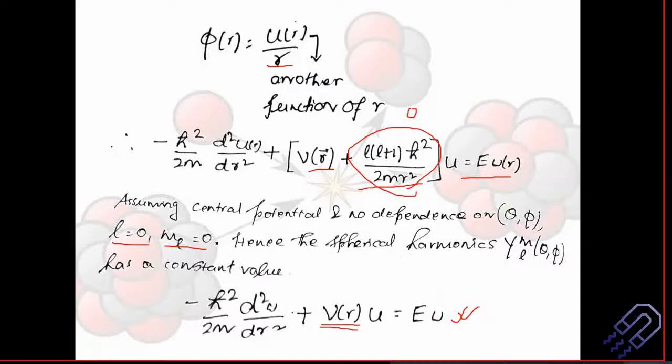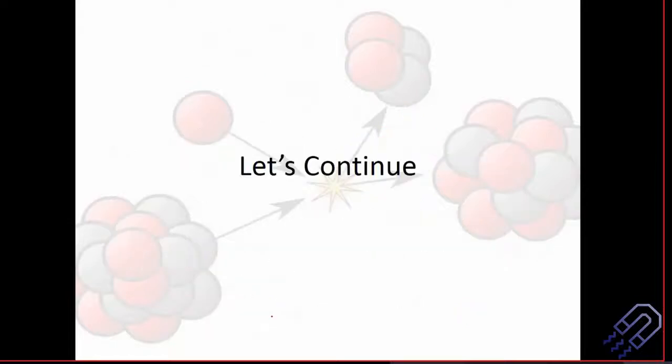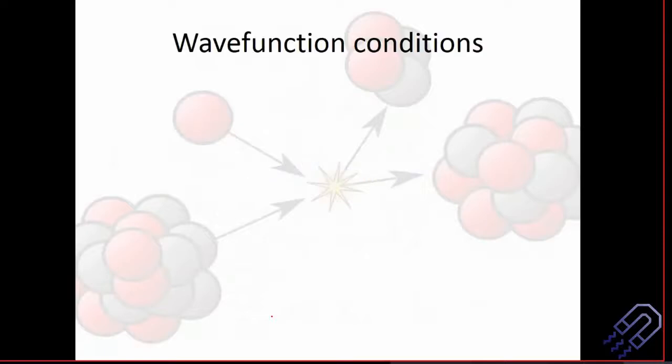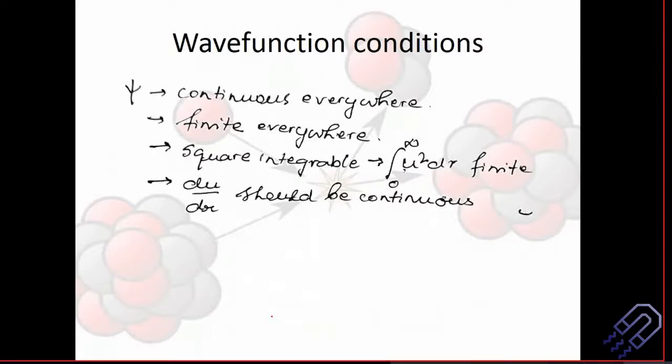Now you see that this is a second order differential equation, and it is basically a function of u. So you need to have a form of u. If you know what this u is, which is of course an energy dependent factor, you will have to consider equations. There are different ways of solving it, but we will see what we do. Basically this is something which is already done in your quantum mechanics. So we'll continue today.